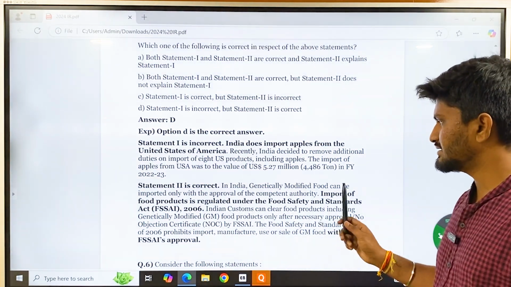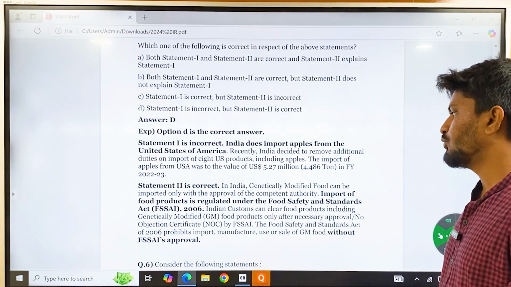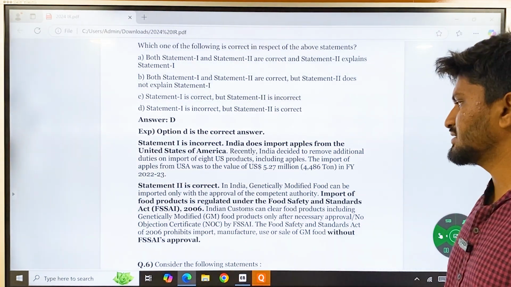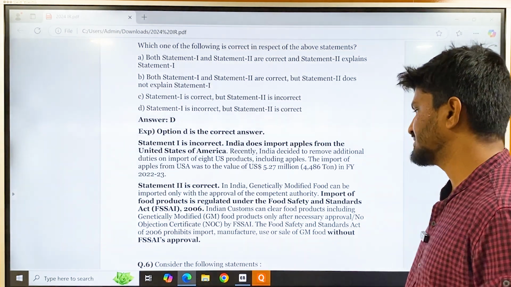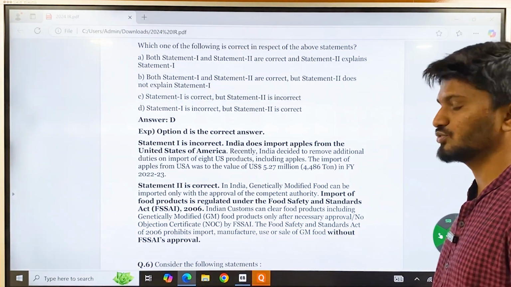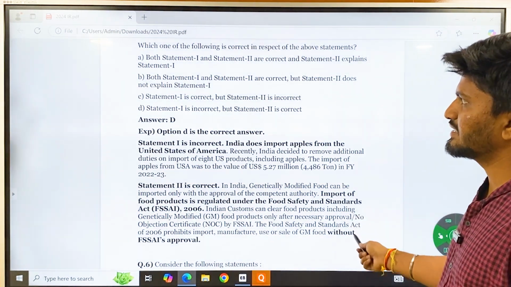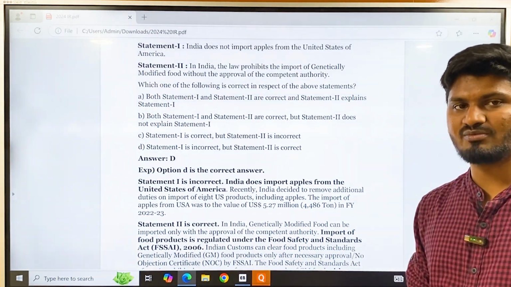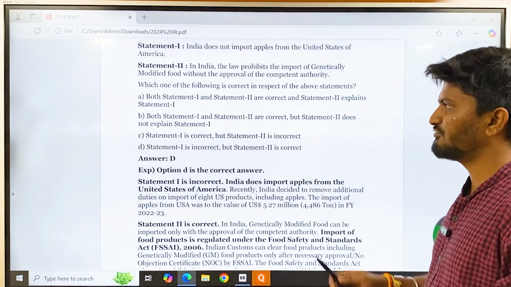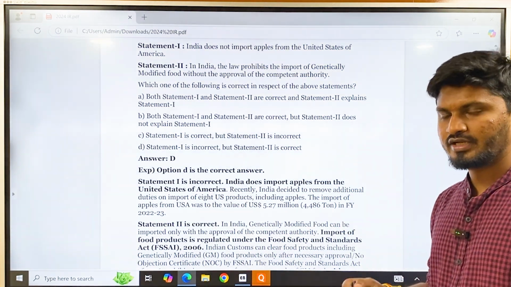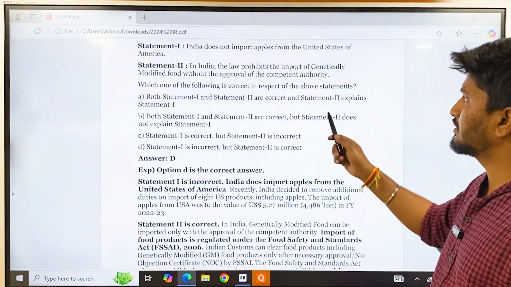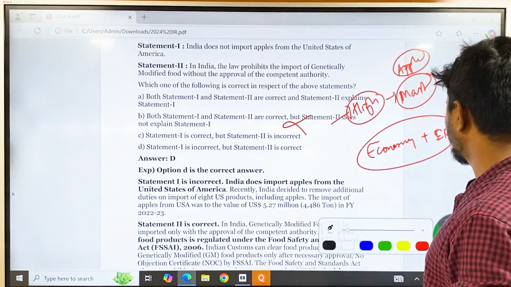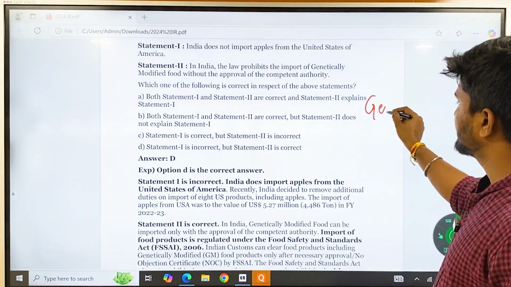In India, genetically modified food can be imported only with the approval of competent authority. Import of food products is regulated under the FSSAI Act, that is Food Safety and Standards Act of 2006. Meaning the second statement is correct, the law prohibits genetically modified food. It can be allowed in India only with the approval of competent authority. The competent authority here is FSSAI. Here the distinction has to be made.